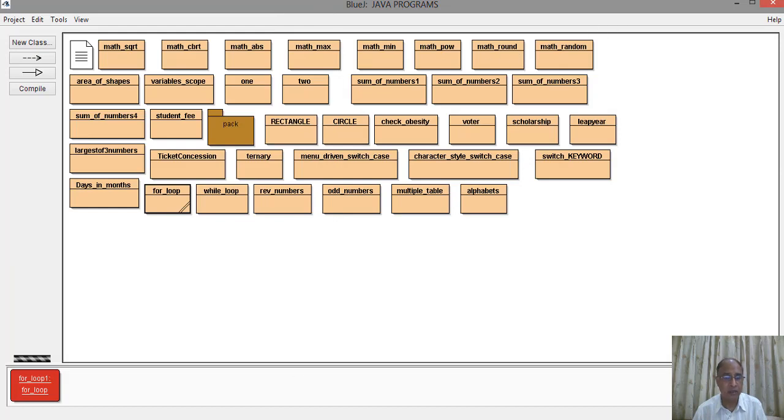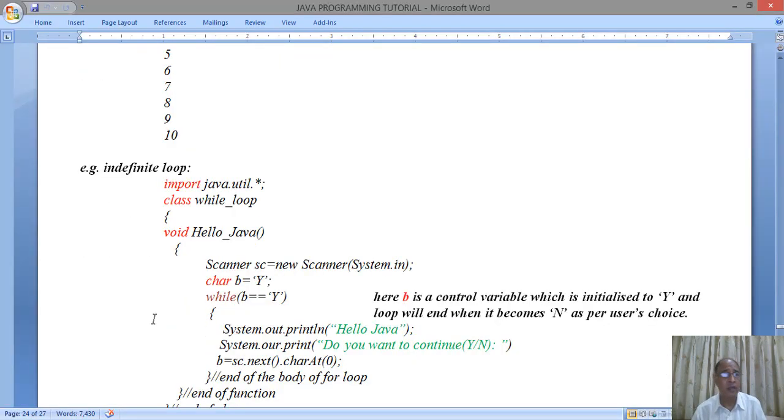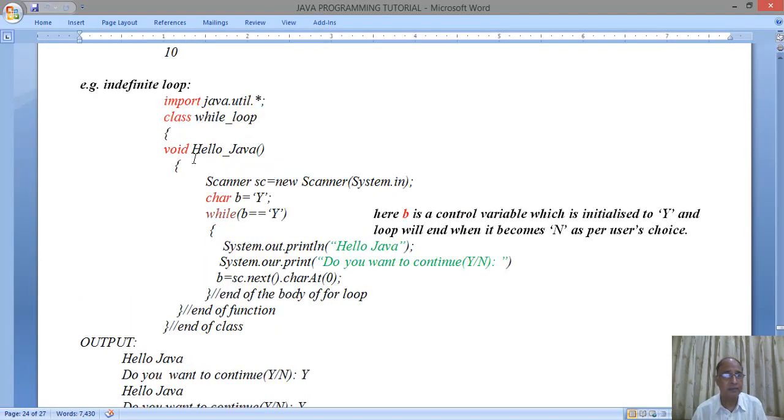Now we will go back to the indefinite loop in a while structure. An indefinite loop is a loop where we do not know how many times the loop is going to be performed, whether once, twice, thrice, or 4 times, 5 times, 6 times, as many times as the user wants. Depending on that, the loop has to be performed. So in that case, this is called an indefinite loop, where the definite number of times is not known to us. Therefore, we do it in a way.